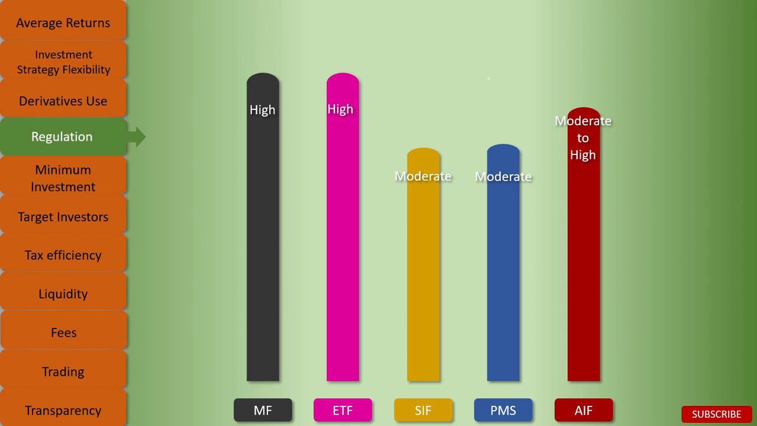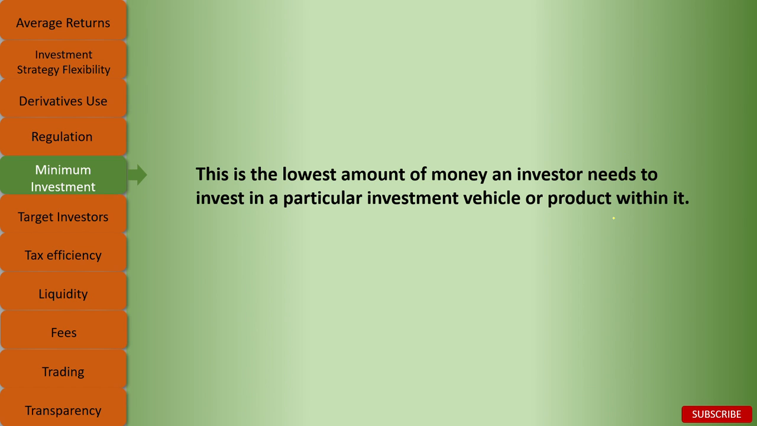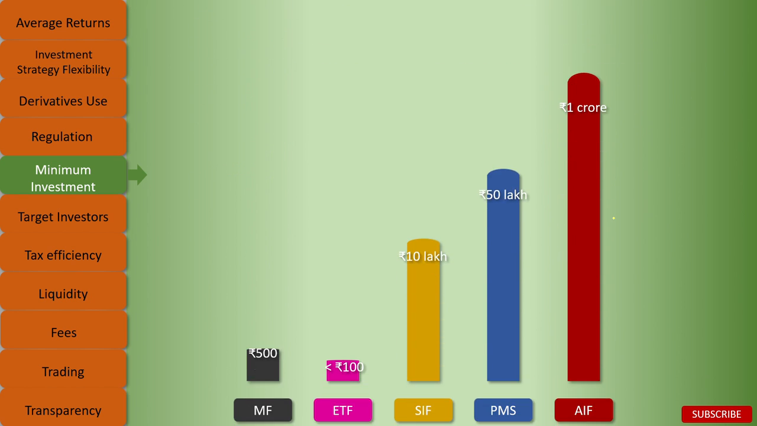So, mutual fund and ETF are highly regulated, whereas SIF and PMS are moderately regulated. AIF regulation depends upon the category and it can vary from moderate to high. Moving on to the minimum investment, this is the lowest amount of money an investor needs to invest in a particular investment vehicle or product within it.